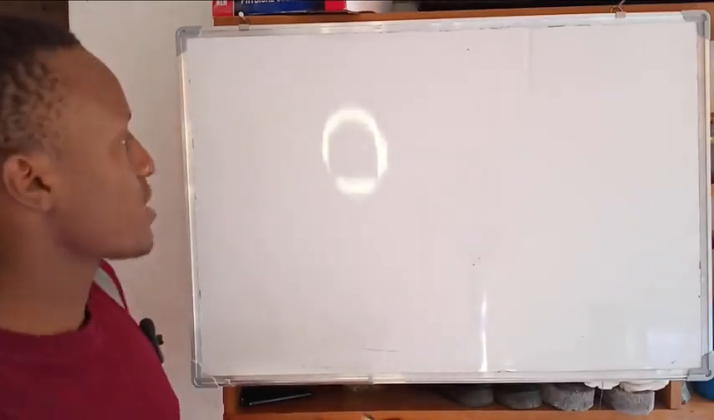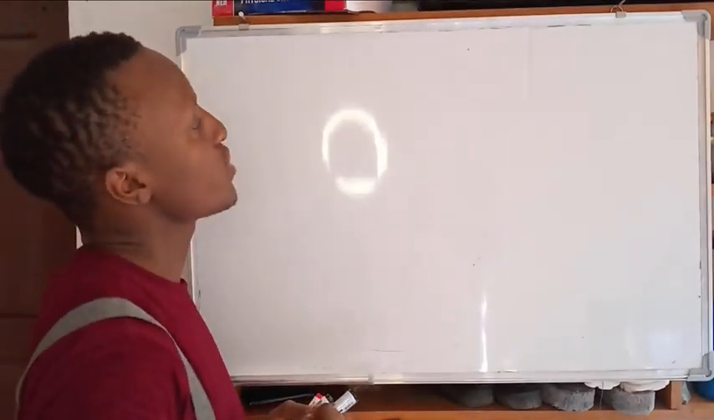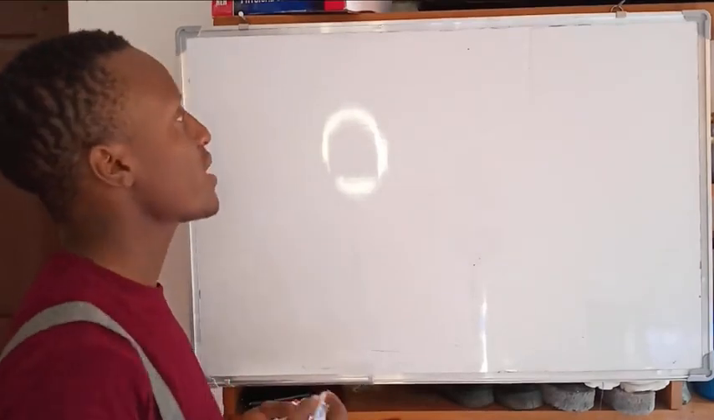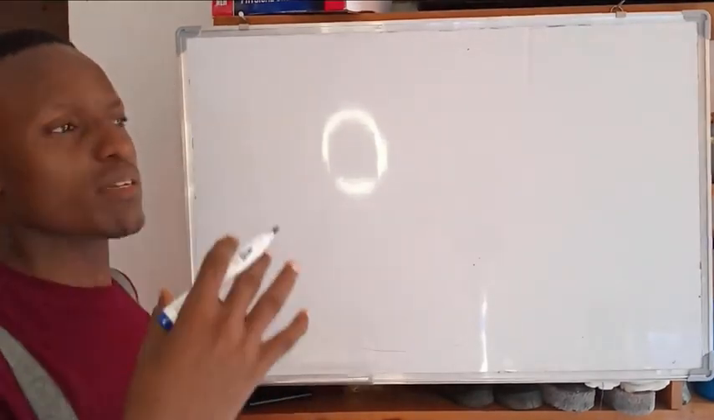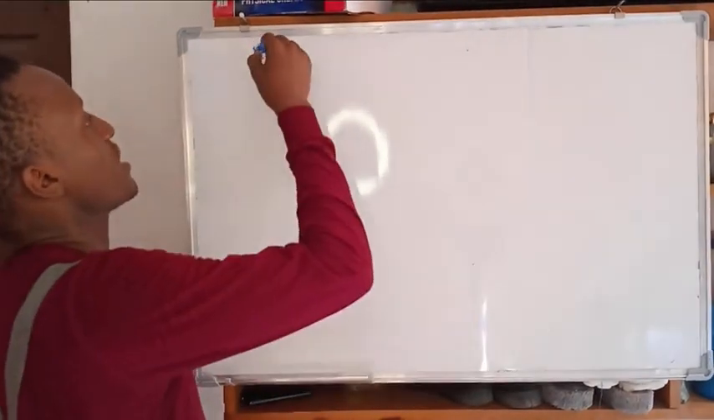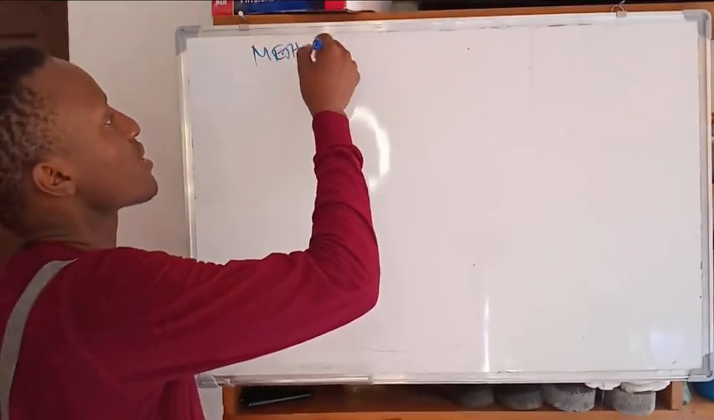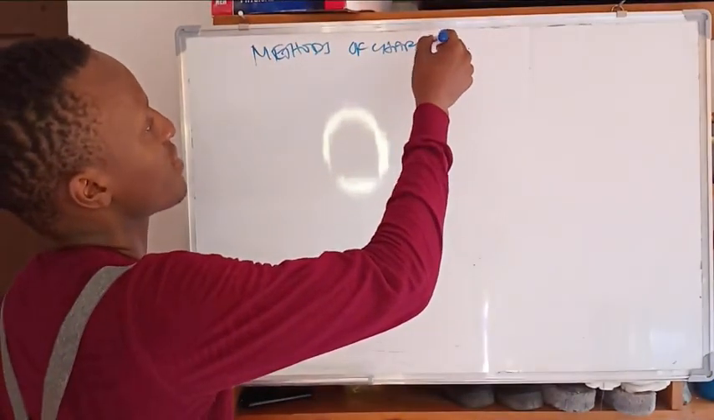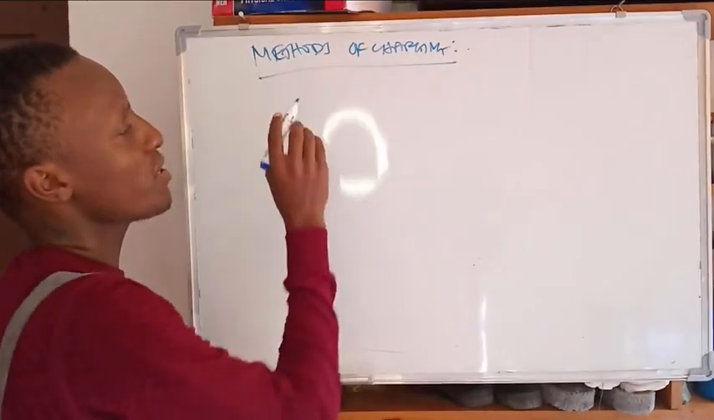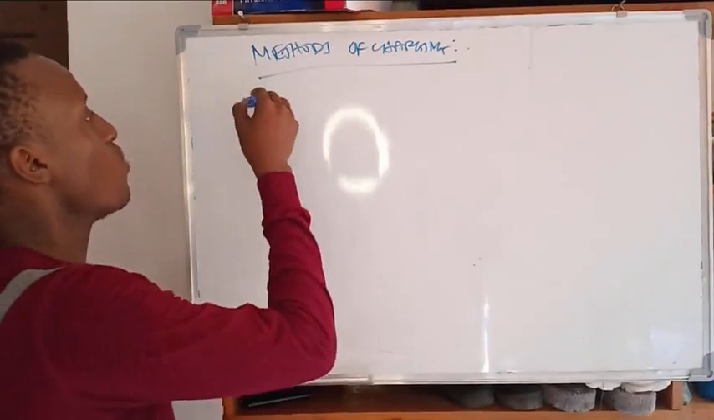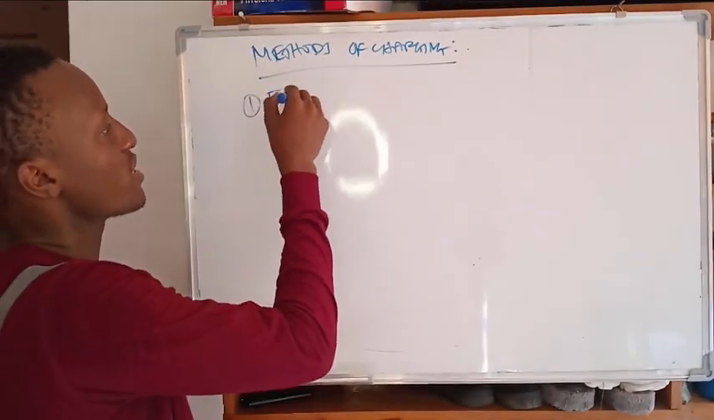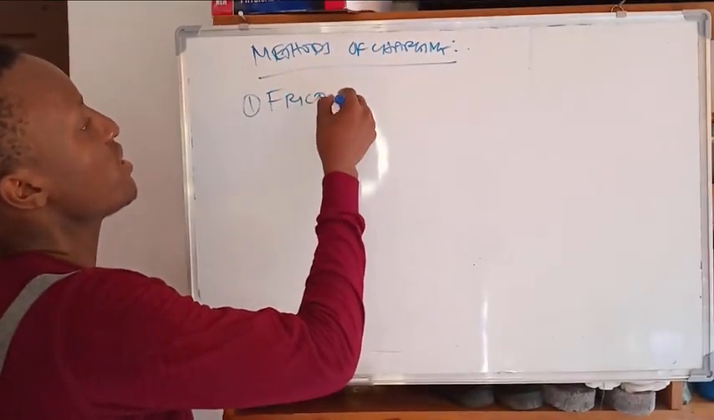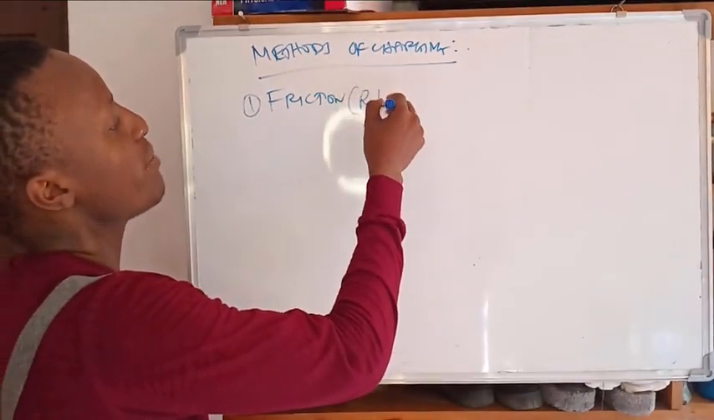So those are the properties of charges we have just discussed. Let's discuss the methods of charging. There are three methods of charging. One is friction, or what we call rubbing, by rubbing.